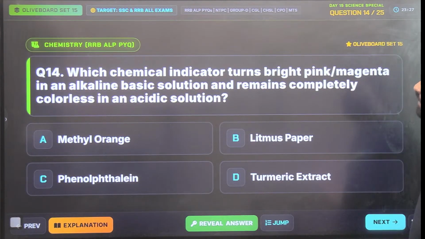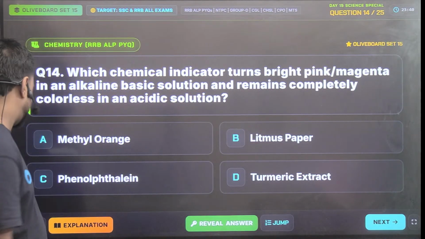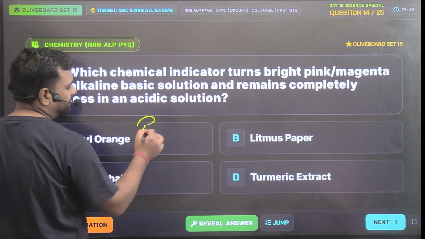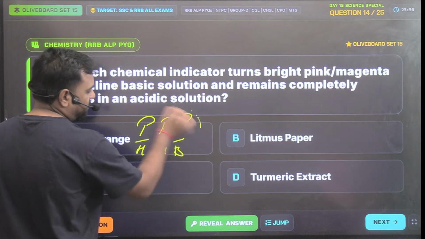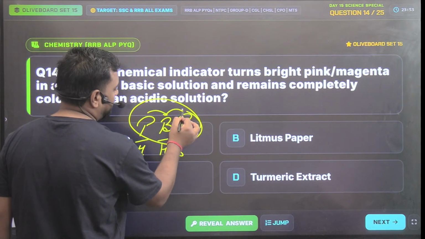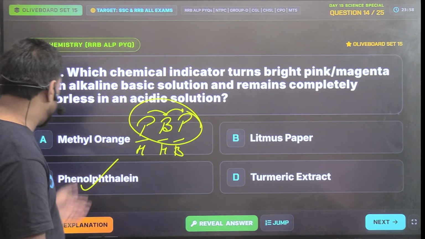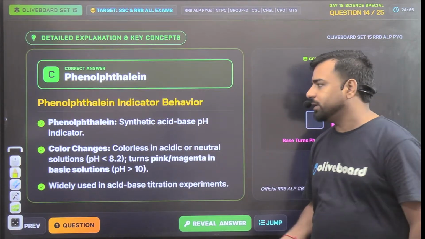Next, which chemical indicator turns bright pink magenta in an alkaline basic solution and remains completely colorless in an acidic solution? Guys, for this I have already discussed a trick: Pakistan bhuka pyasa, Hindustan hara bhara. Remember? Phenolphthalein in the basic medium turns pink and in the acidic medium it is colorless. So the correct answer is option C, phenolphthalein. In the case of methyl orange, it's totally different.